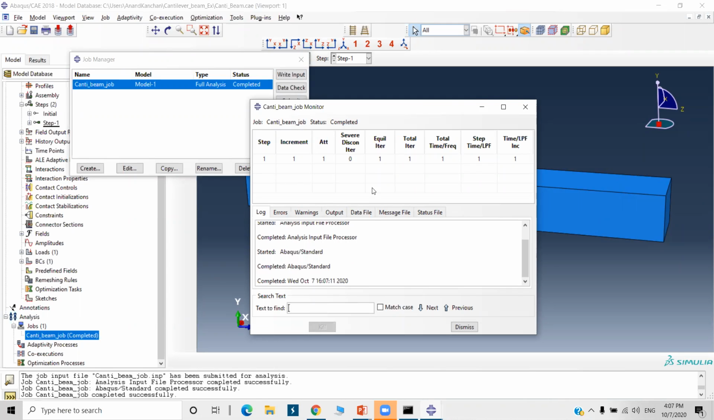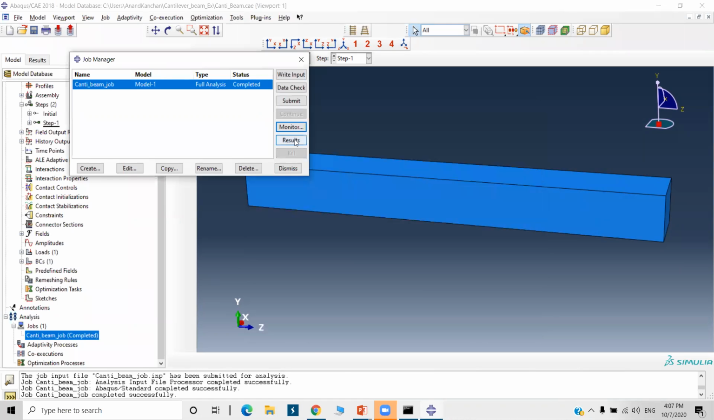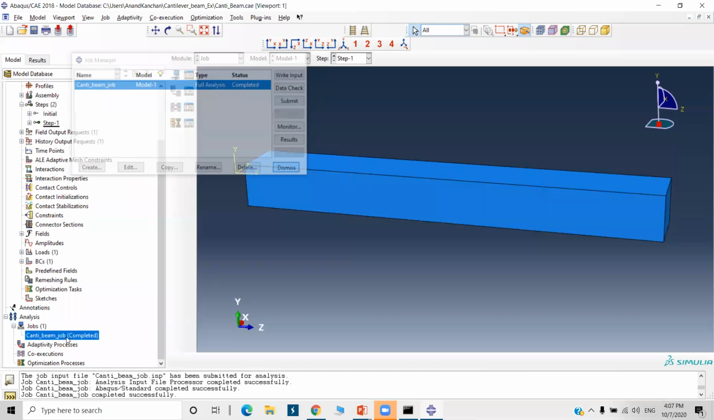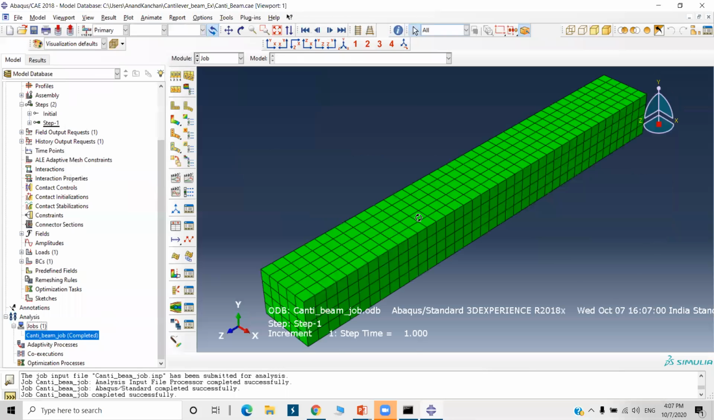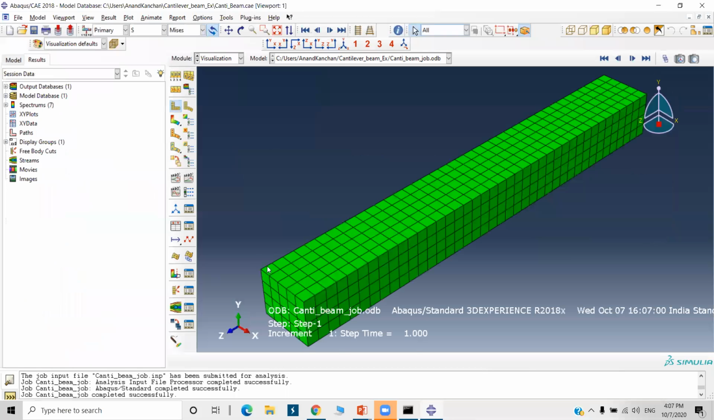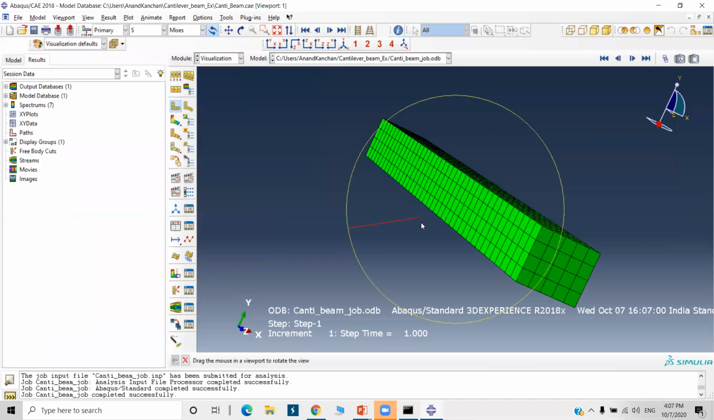It is completed. Here it is showing the status is completed. Now just dismiss it. You can go for the results from here, or from here also, right click on it and go to results. Here I have fixed it.